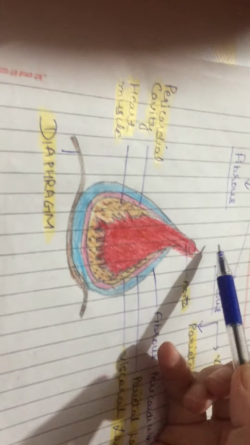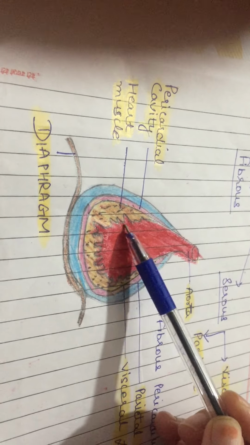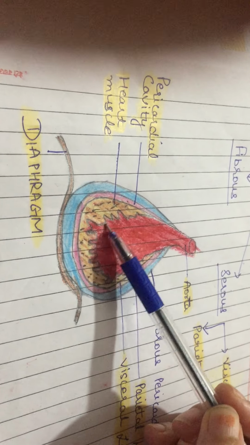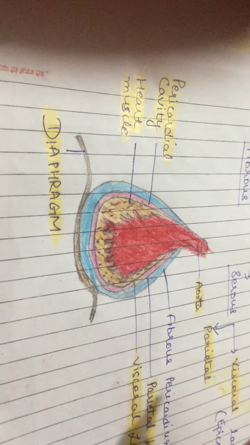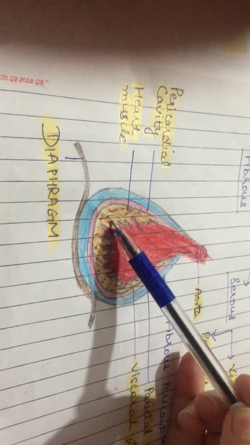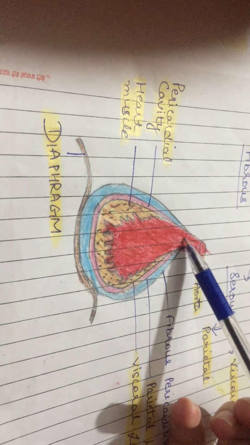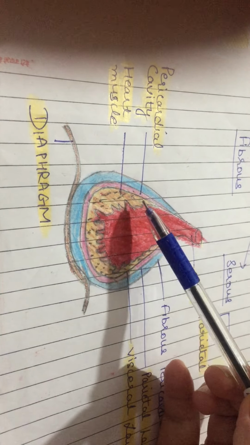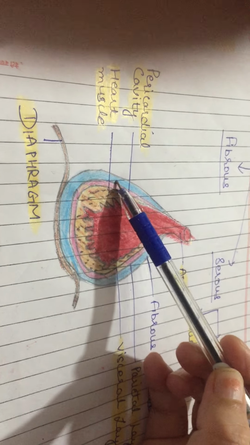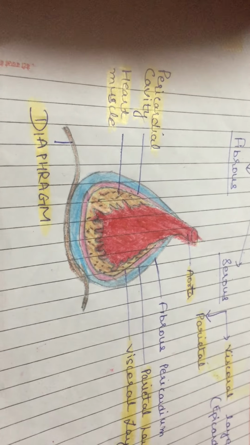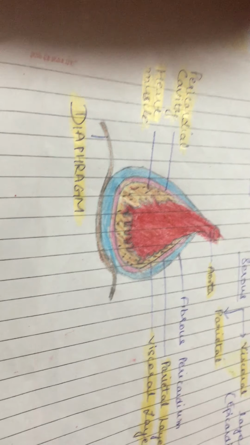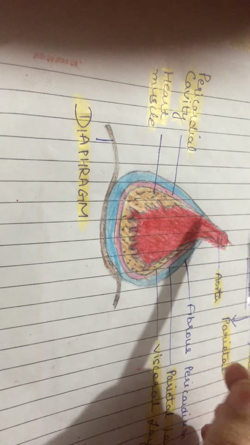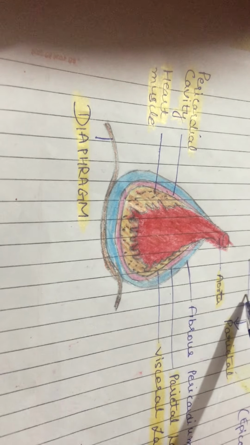I have drawn the diagram. This is the heart. This is its cardiac muscle, heart muscle. Three types of muscles we have discussed in histology also: smooth muscles, skeletal muscles, cardiac muscle. So this is a cardiac muscle, right? And this red one I have drawn in conical shape. This is the heart, this is the aorta, this is the cardiac muscle, and this pink and blue, these are the pericardium which encloses the heart, right? That sac. So pericardium is fibrous pericardium and serous, as it is a fibroserous sac.